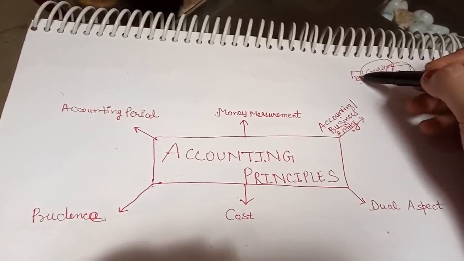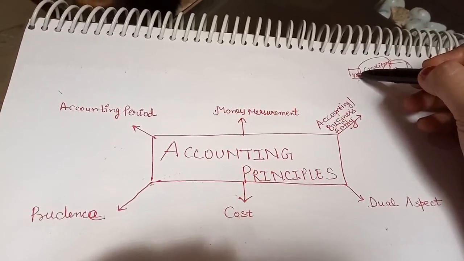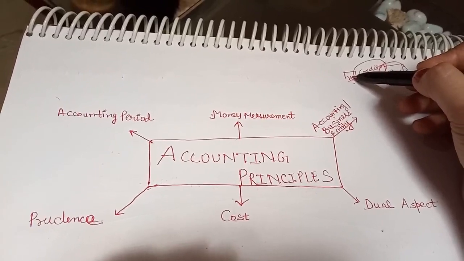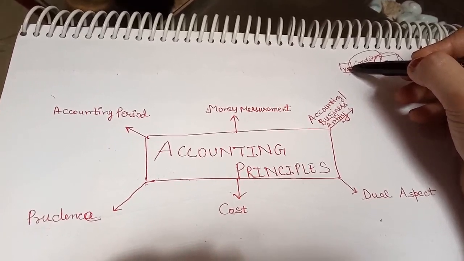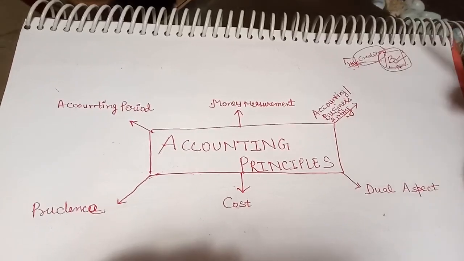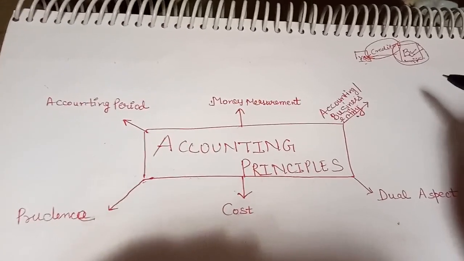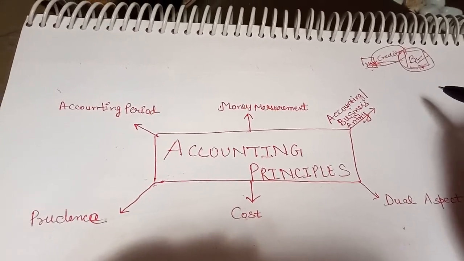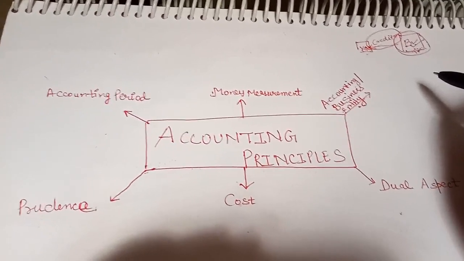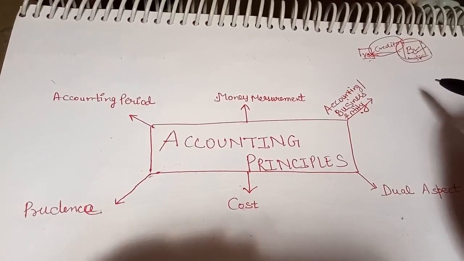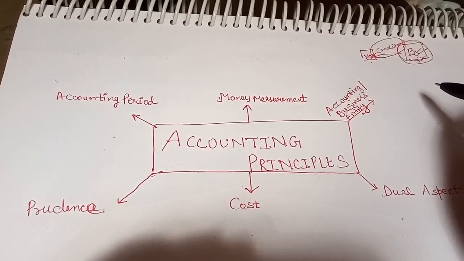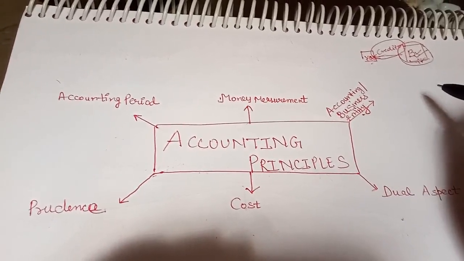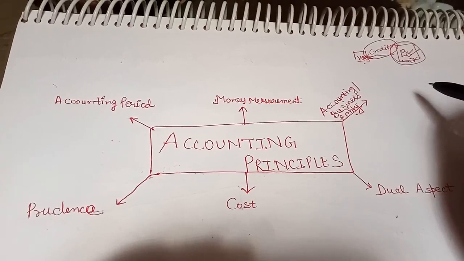So what is the accounting entity? According to this principle, business is treated as an entity, means business is treated as a person which is separate from its owner. So all the transactions are recorded, analyzed, and financial statements are prepared from the business point of view, not from the owner point of view.